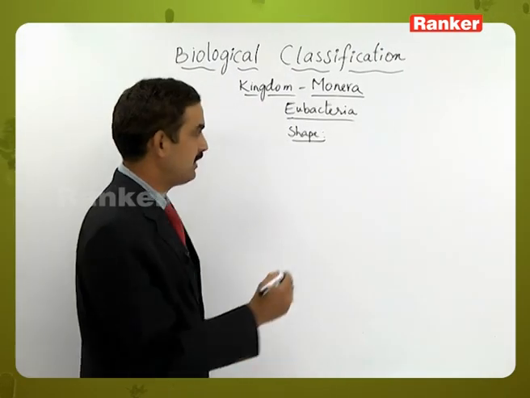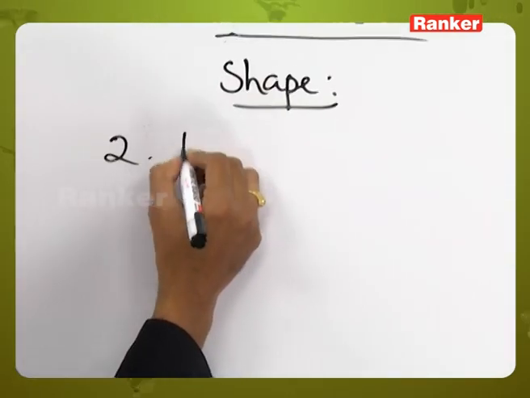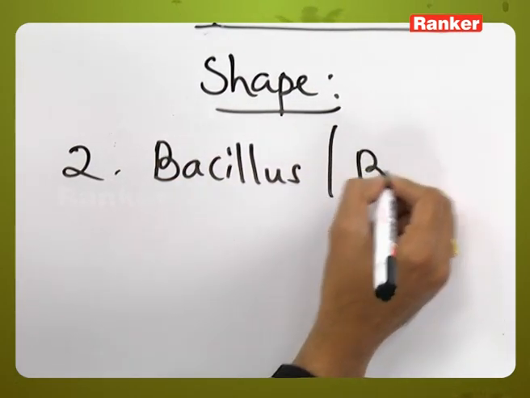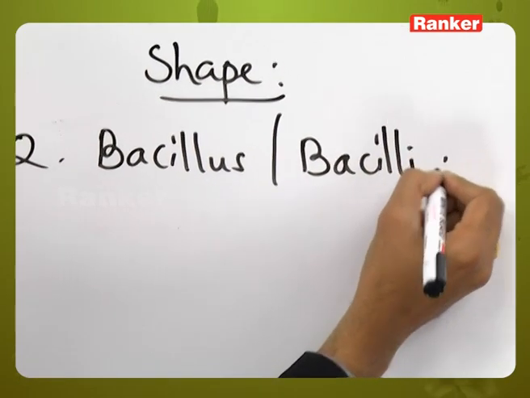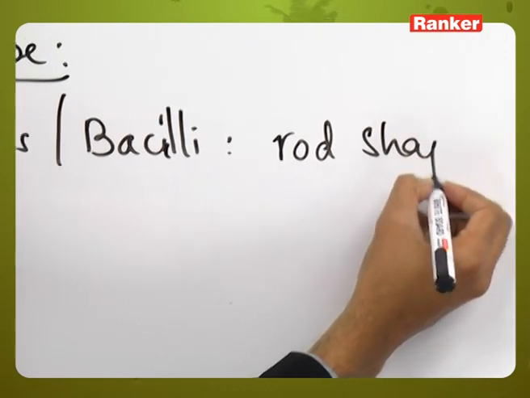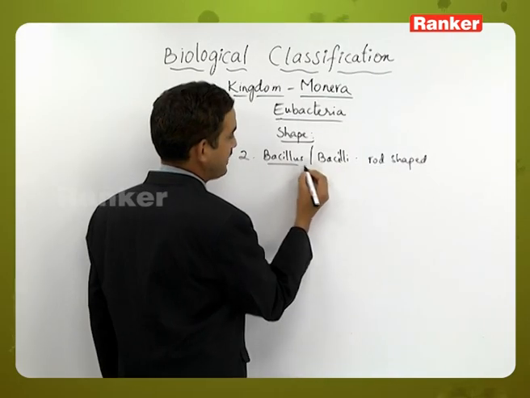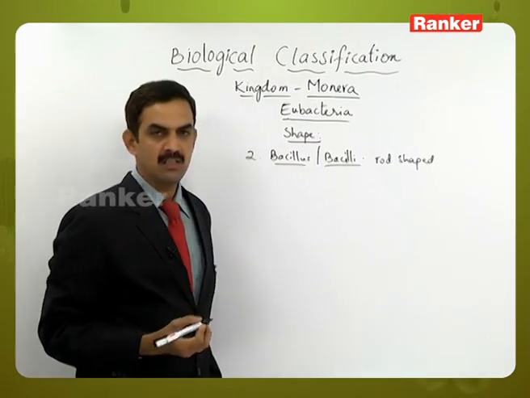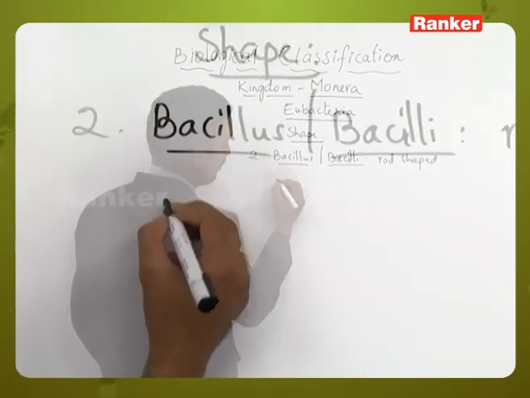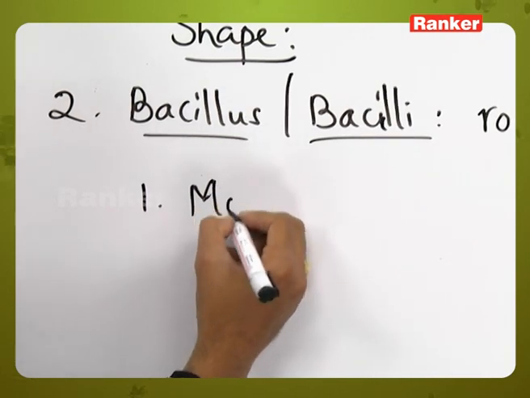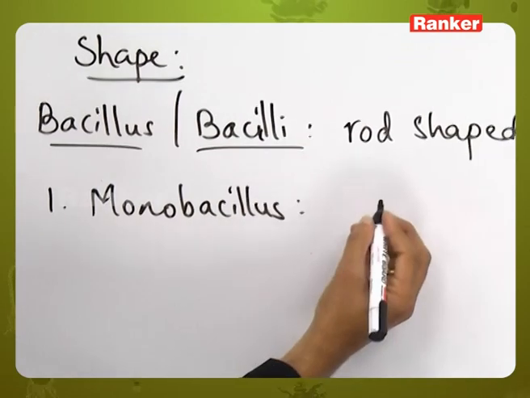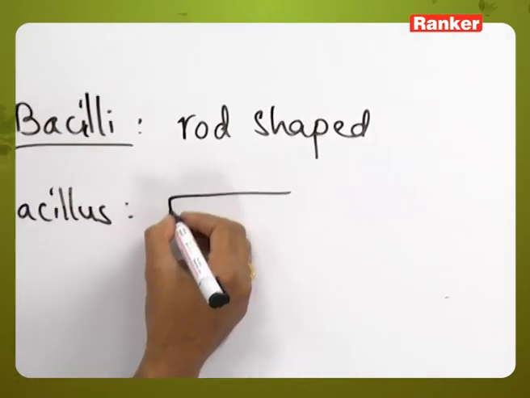The second type in shape is Bacillus or bacilli. Bacilli means rod shaped bacteria. In bacillus also, based on the number of rod shaped structures, they have been divided into monobacillus, that is a single rod shaped structure.